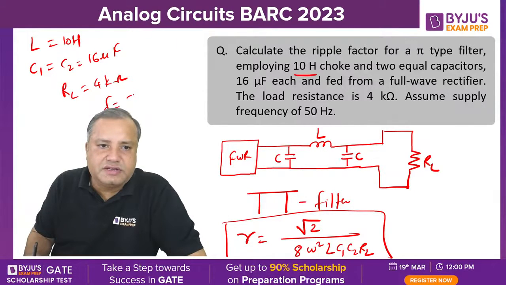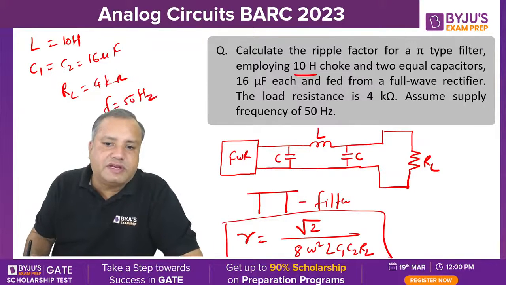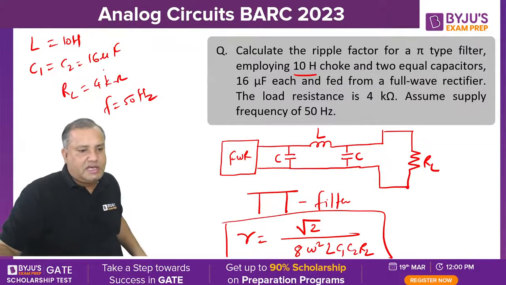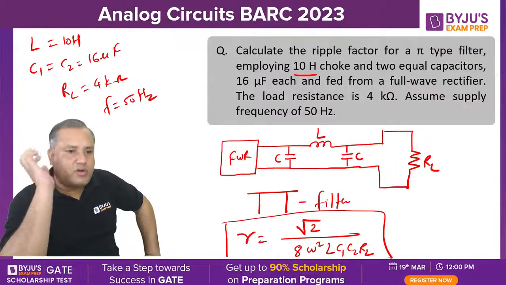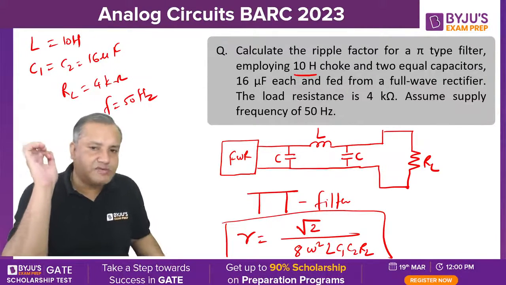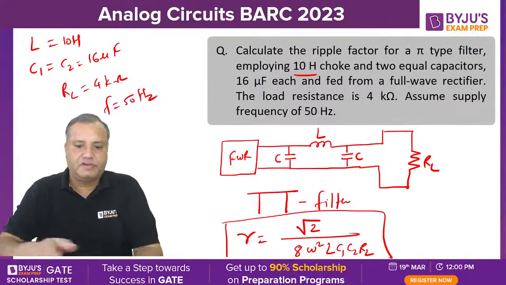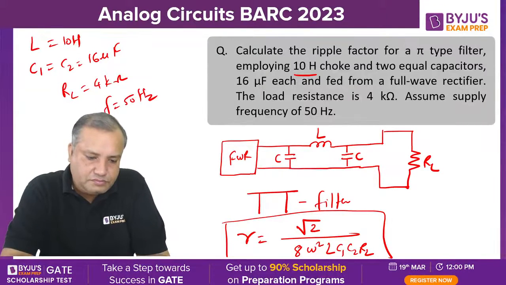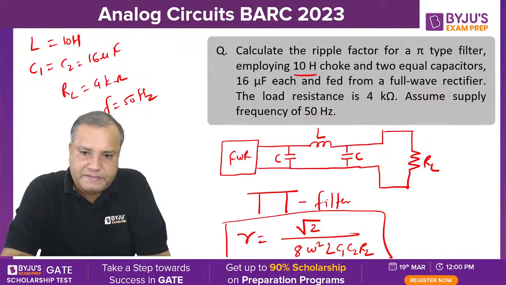Now students, can you put up all these values and do the calculations? I want the answer in the comment box very quickly. So √2 divided by 8 omega square L C1 C2 RL.